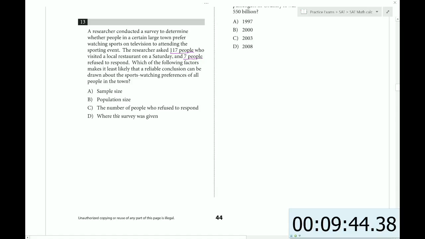Okay. So let's see. What would make this a biased sample? Well, the fact is that they're asking people at a local restaurant. So where the survey was given is going to be my answer. Because if they're at the restaurant and they're not at the sporting event, right? So already you're getting a biased sample based on that.